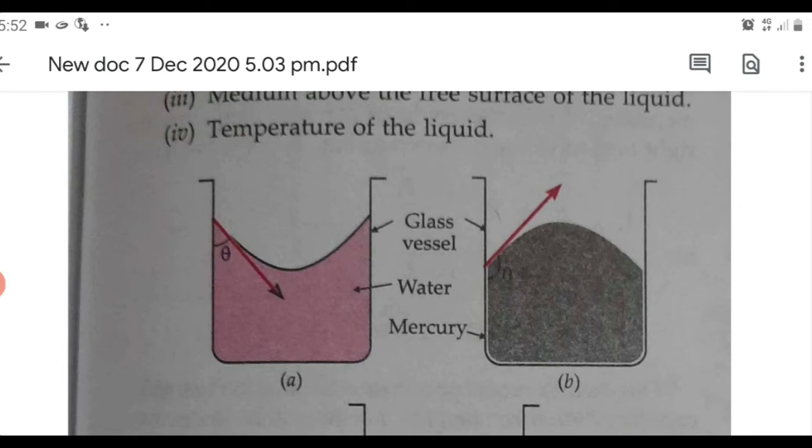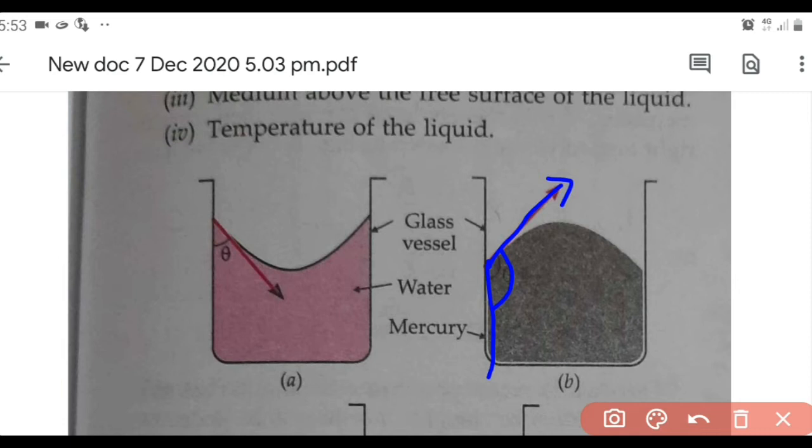So angle of contact is defined as the angle between the tangent to the liquid surface at the point of contact and the solid surface inside the liquid. That angle we call the angle of contact. In the second diagram also it is clear. We have the tangent because the liquid surface is curved upwards. So the tangent can be drawn like this, and the solid inside the liquid is this. So that angle is the angle of contact.